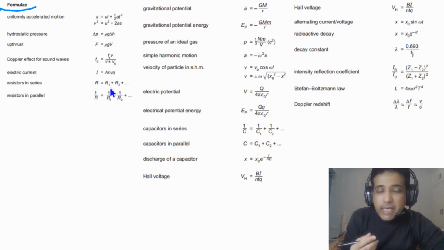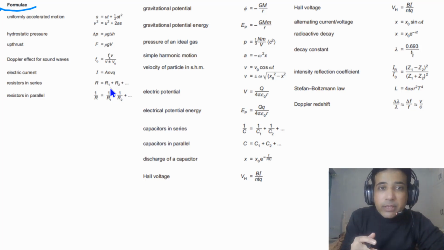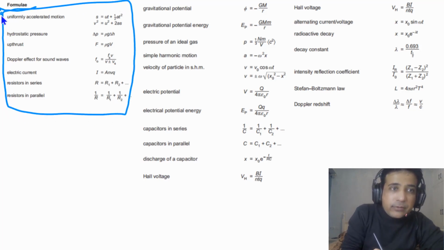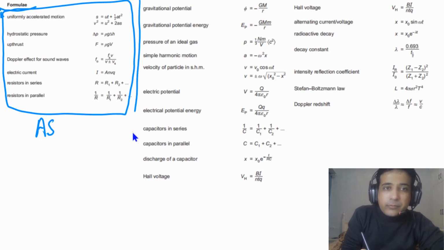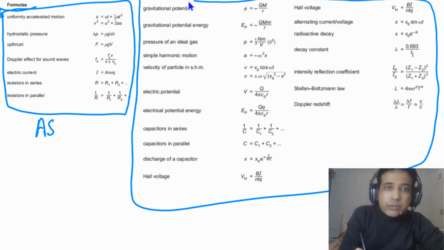And in the exam, if you need any formulae and you have forgotten, or you have any doubt about that, or you want to double check whether the formula you're writing is right or not, you can come to this page and check these given formulae. If you look at these given formulae, on one side we have formulae that are only for AS physics, and here we have formulae for A2 physics. So it's very important to understand that some formulae are given to you.